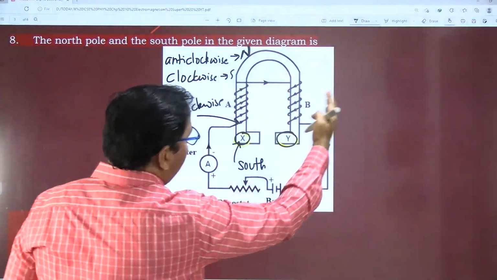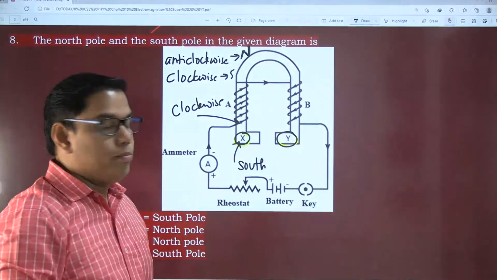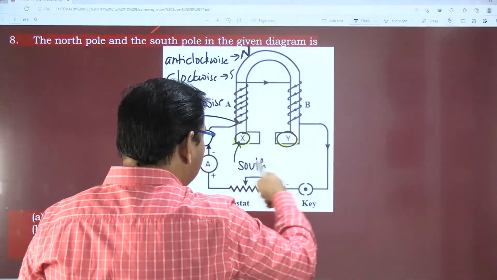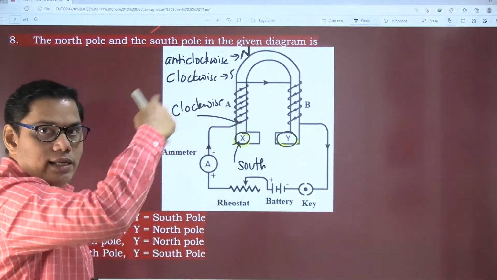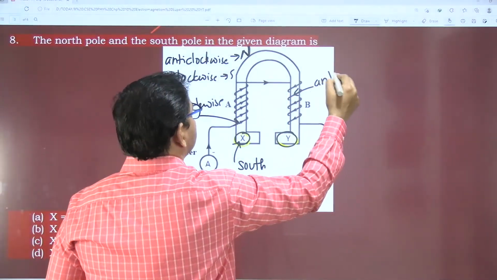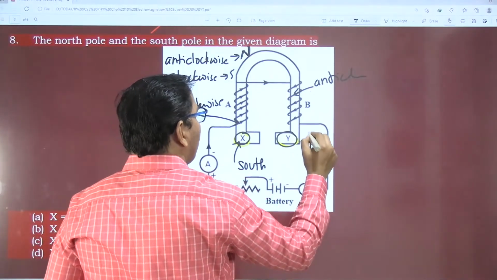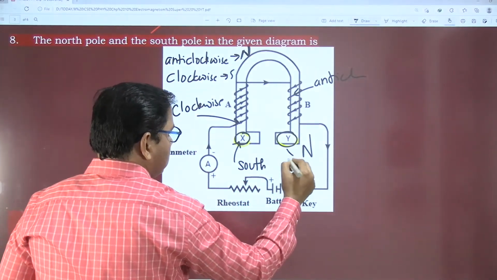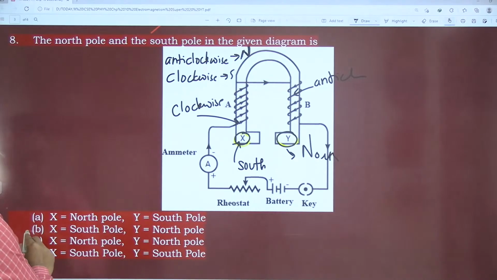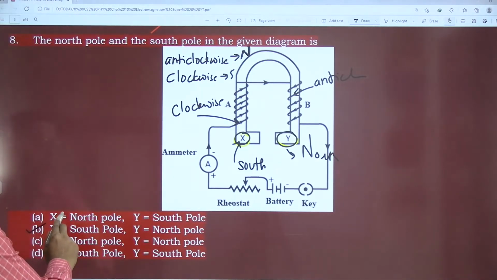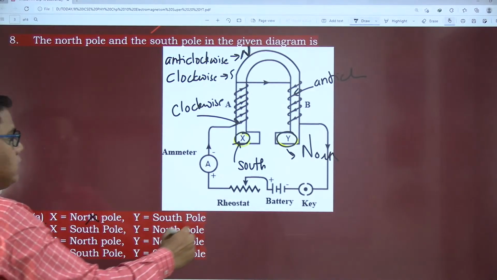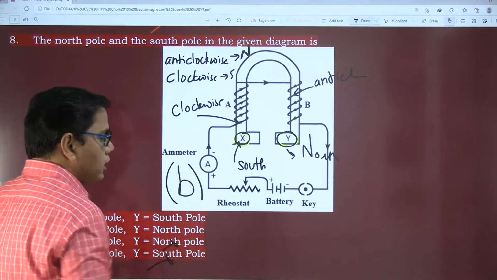When I come to the B arm of the horseshoe magnet, the direction of coiling is this direction, which for me is anti-clockwise. So this is a north pole. So X is south pole and Y is north pole. X is south, Y is north. X is north? Absolutely not. Both cannot be north pole, and both cannot be south pole. So my correct option is option B.